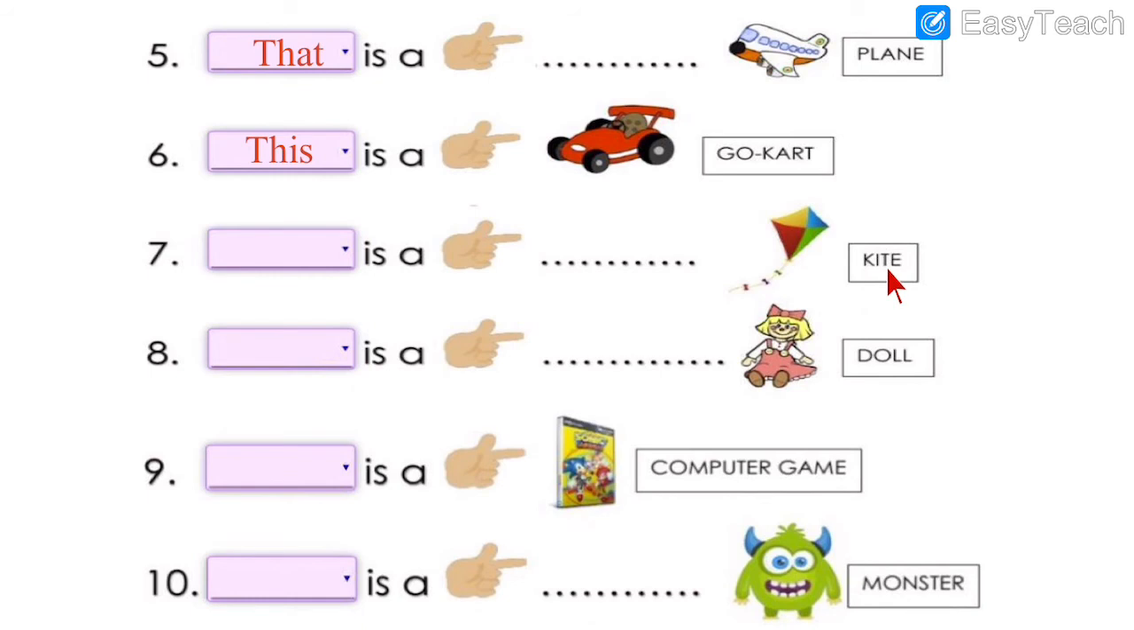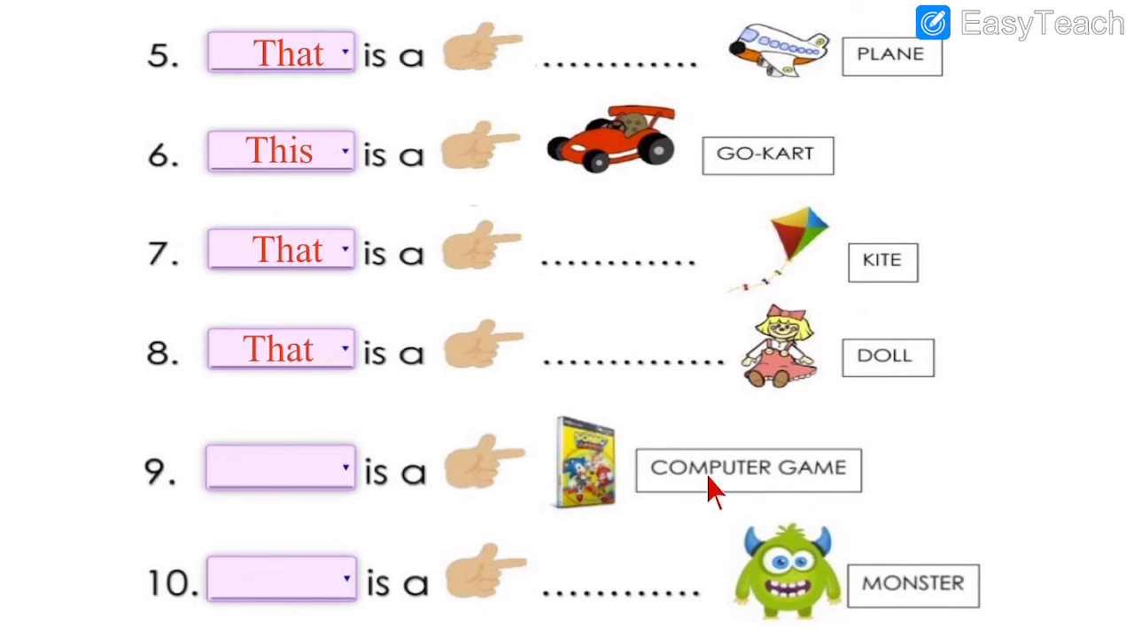Dash is a kite. So, kite is really very far. So, for that we write, which word do we write? That. That is a kite. Dash is doll. Now, doll is far. So, as it is very far, we write that. That is a doll.